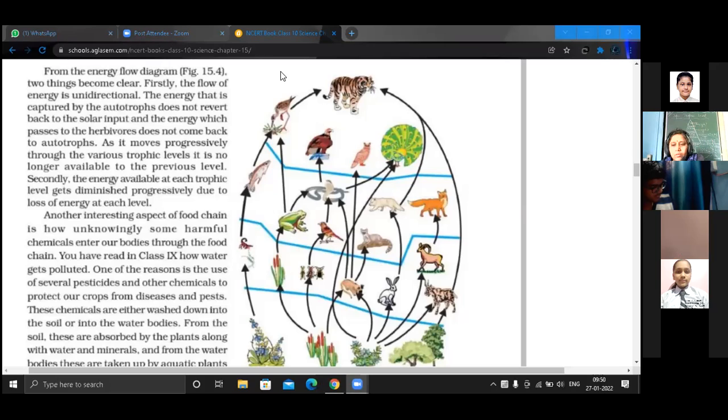This is known as biological magnification. Maybe we have not directly given any insecticide or pesticide to the agriculture land, but it has reached us in magnified form.